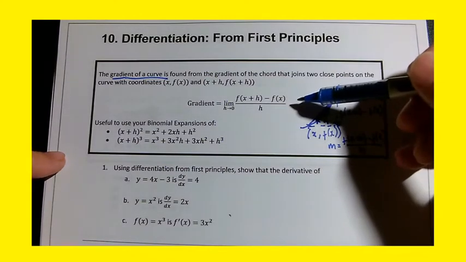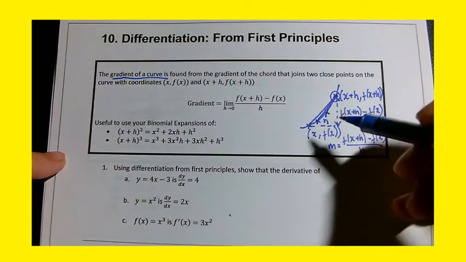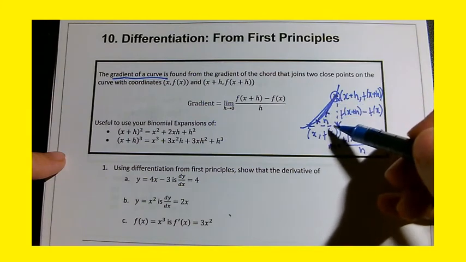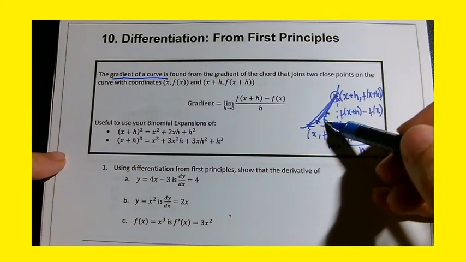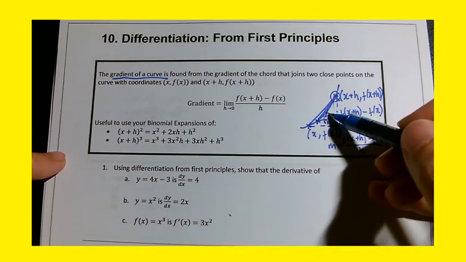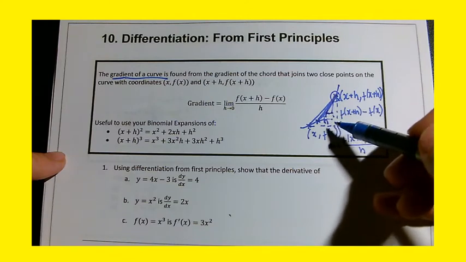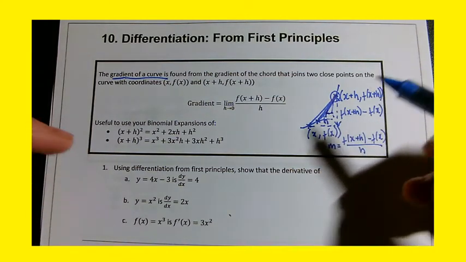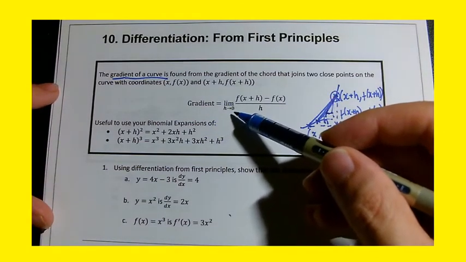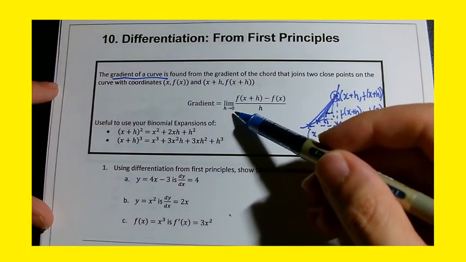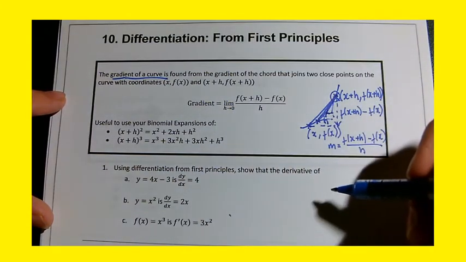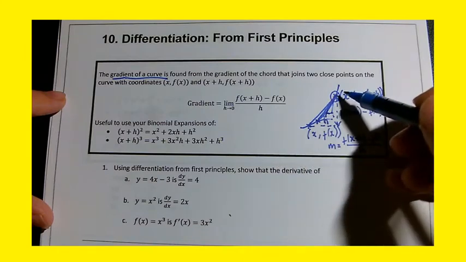As we move this point up and up towards x plus h, the value of h reduces. Can you see, look, the value of h is there. As I move my point up, it gets shorter. As I move it up, it gets even shorter. That value of h will become smaller and smaller and smaller. Essentially, it will tend to 0. And at the point at which h becomes 0, we found the gradient at the point. And in fact, at all points on the curve.